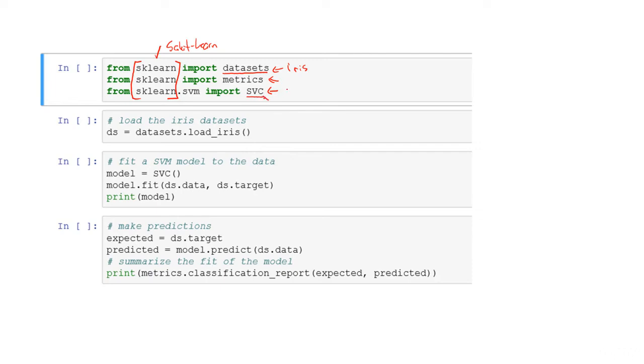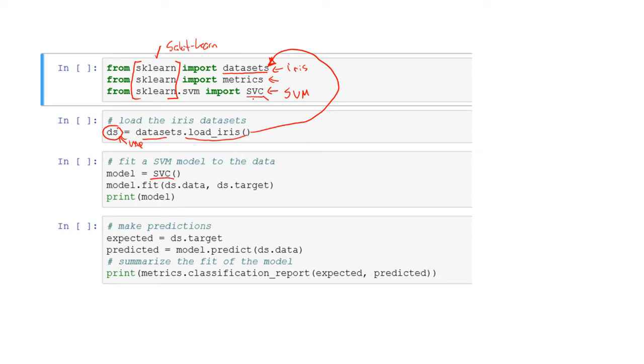Recall everything in scikit-learn is a classifier. However, in the real world, we call the model support vector machines. All right. DS, this is simply a variable. What are variables? They're just containers. They just hold stuff. That's what it's doing. It's holding our data set so we can use it down here. datasets.load_iris. This function is loading what? It's loading the iris from our data set, because here is our data set.